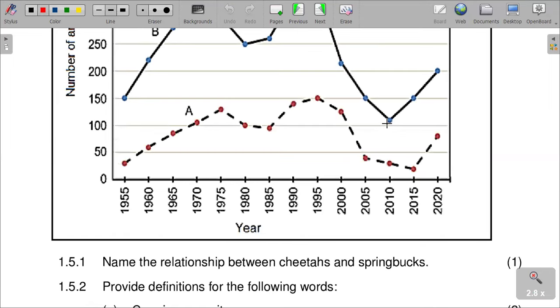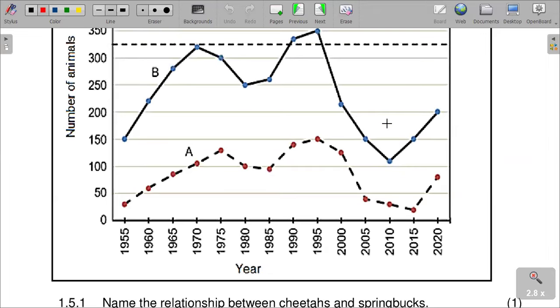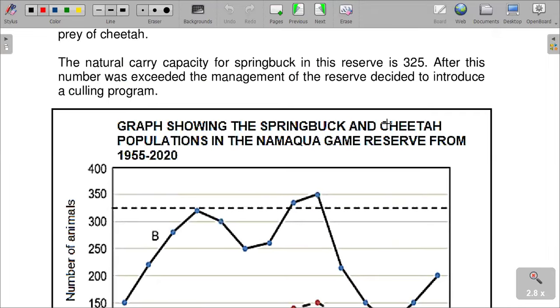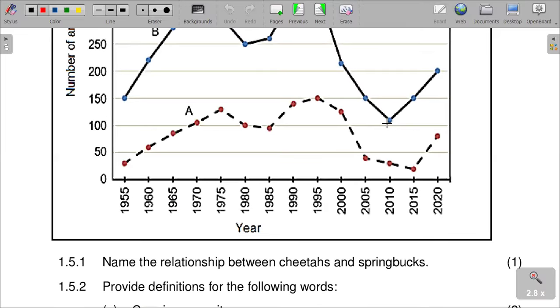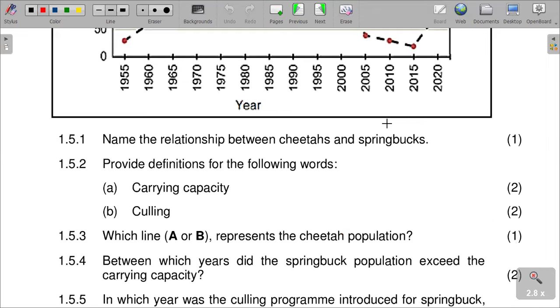And then the question is saying, name the relationship between cheetah and springbok. What you need to understand is that the cheetah and springbok relationship is actually a predation relationship, or predator-prey relationship. In other words, we just call it predation.